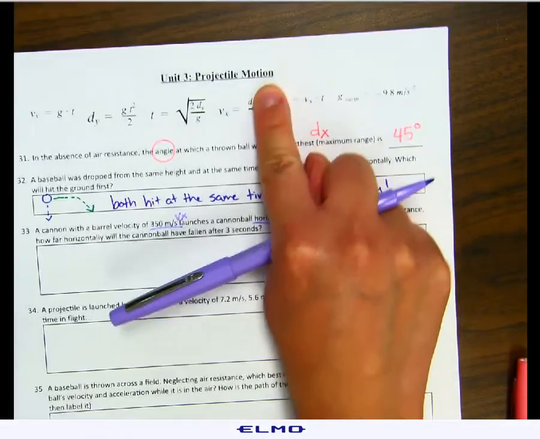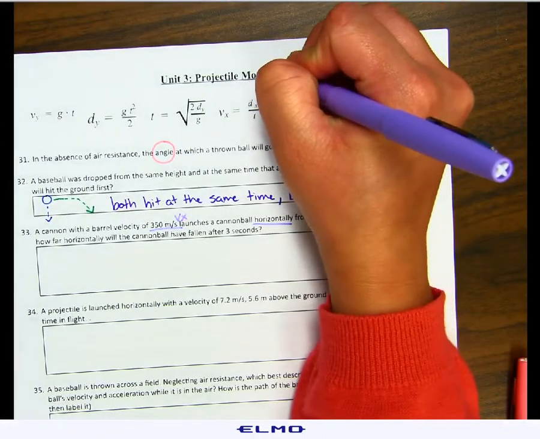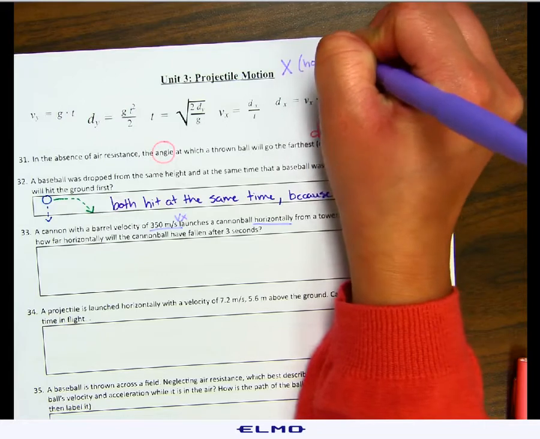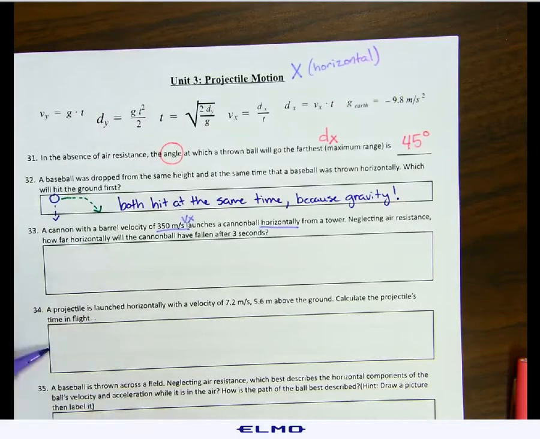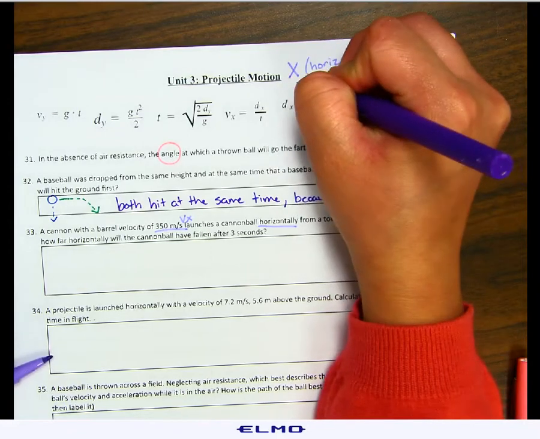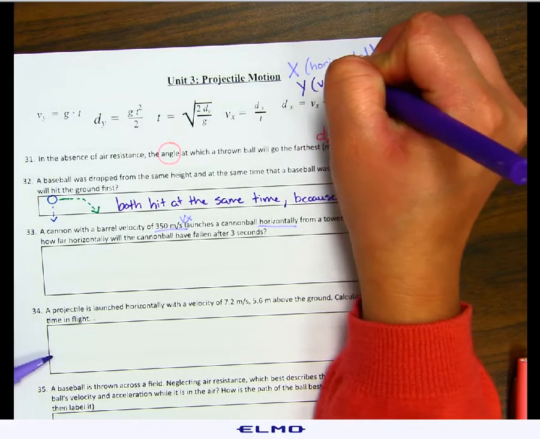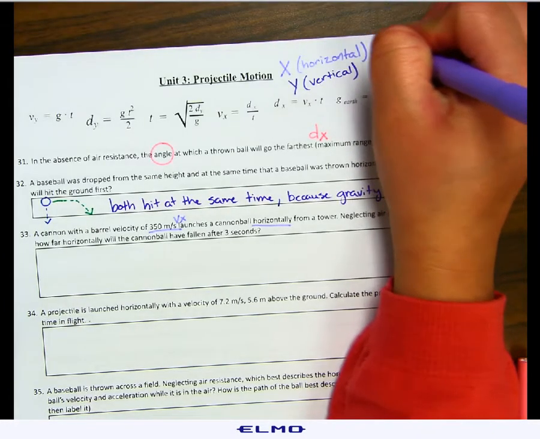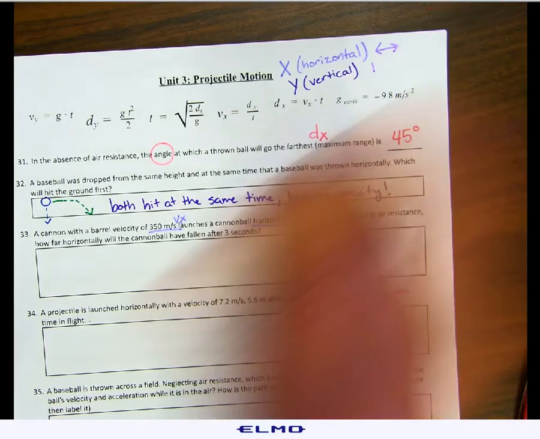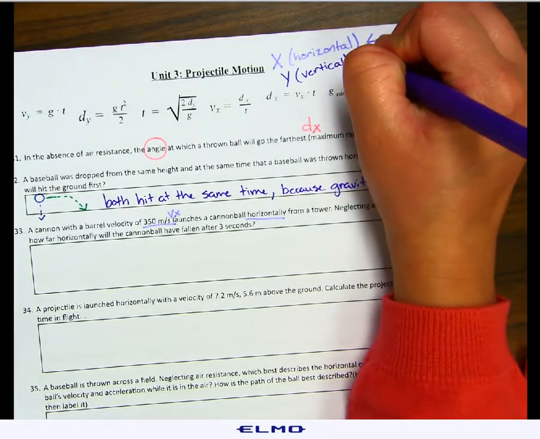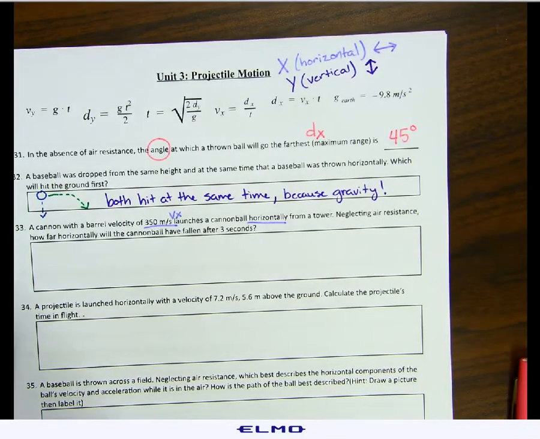Remember, in projectiles, you have your x's, which is horizontal, and you have your y's, which is vertical. I'm sorry, X is going to go left to right. Vertical is going to go up and down. So back to number 33.